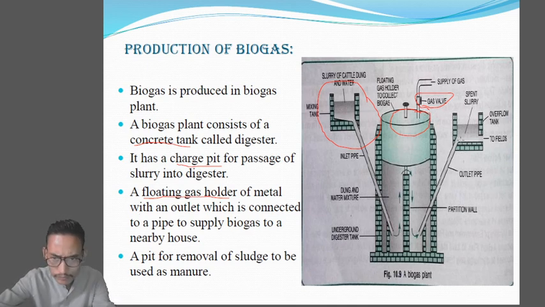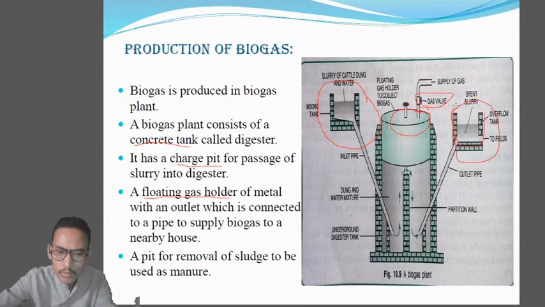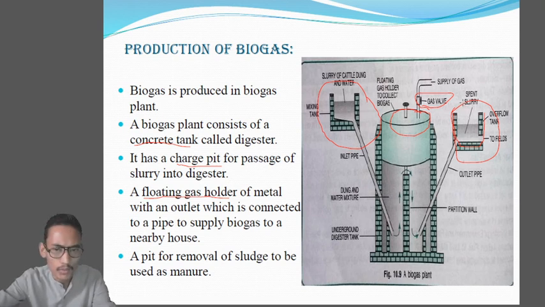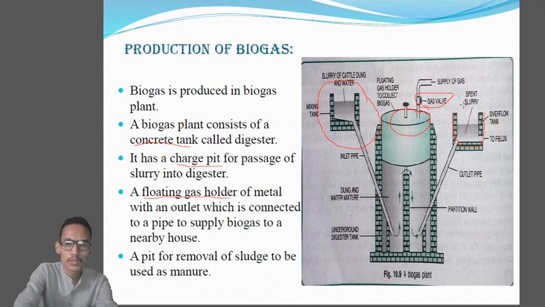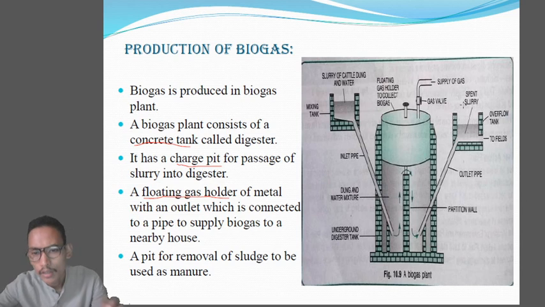Okay, then there is a pit which is mainly used for the removal of sludge. So the removable sludge will be collected in this particular pit, and the remaining sludge will be used in the agricultural field as an organic manure. Clear? So simple. So a biogas plant is mainly composed of a concrete tank. So this one is the concrete tank, 10 to 15 feet deep.